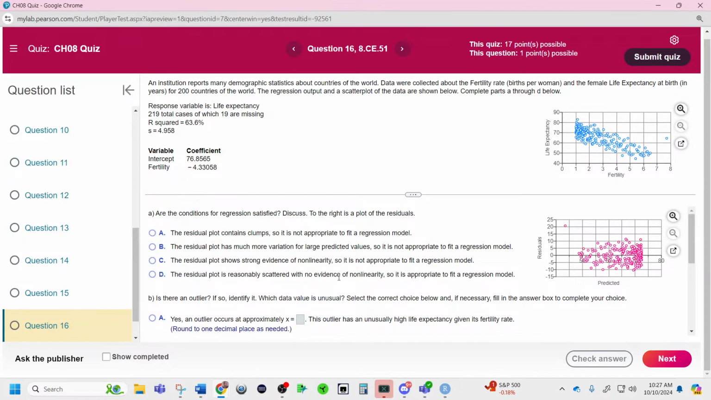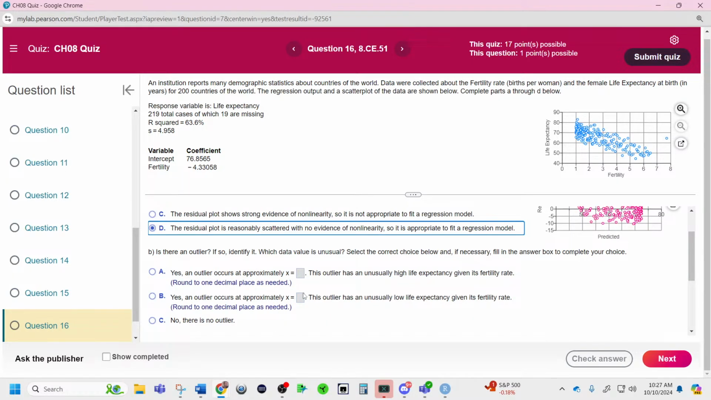Do they not mention the outlier? The residual plot contains clumps. I don't see the clumps. The residual plot has much more variation for large predicted values. No, it's kind of the same throughout. They're talking about the plot thickening. So I don't see it. The residual plot shows nonlinearity. Nope. The residual plot is reasonably scattered with no evidence of nonlinearity. So it appears they're just asking about the line, which they should have asked about that outlier, which has a residual of about 20 or something. Is there an outlier? Yeah, there is.